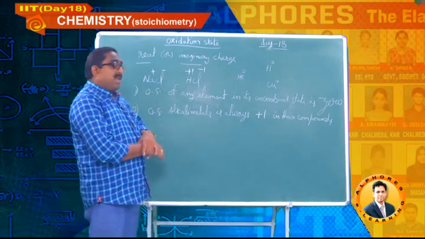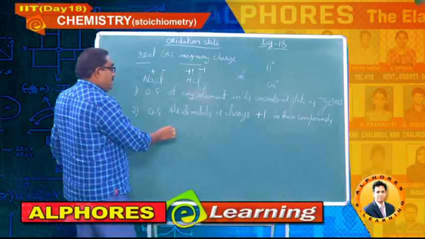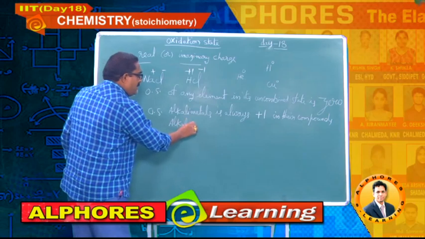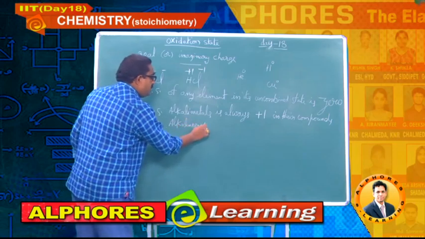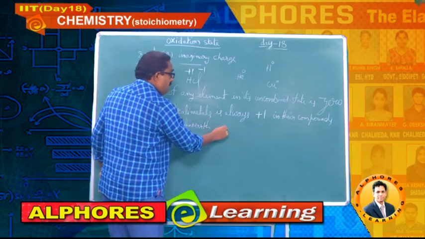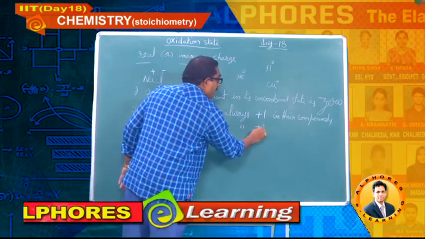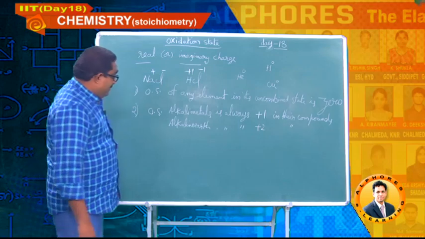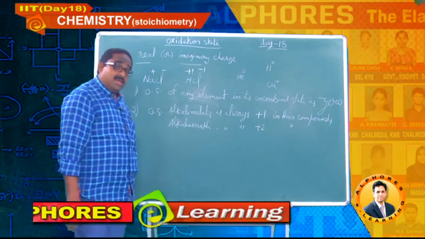So it is +1. Similarly, write down students, alkaline earth metals are always +2 in their compounds. Same approach.